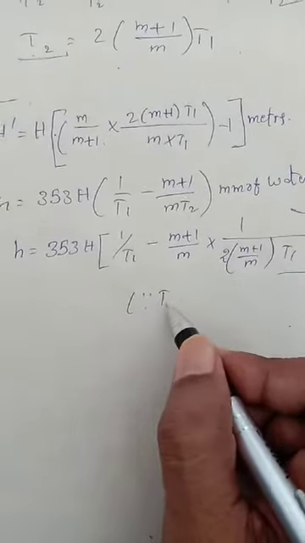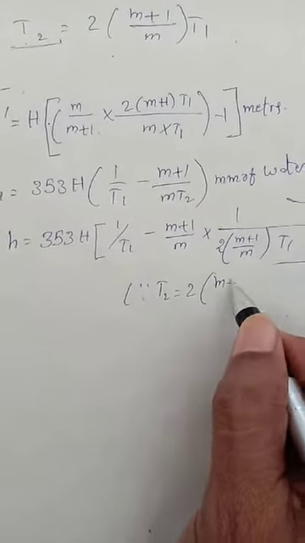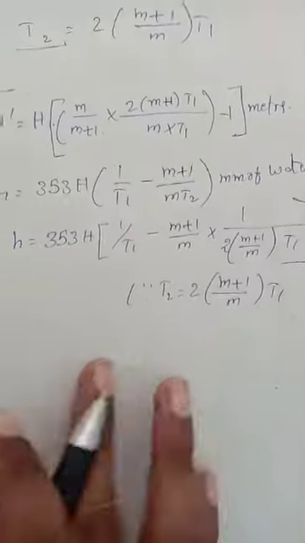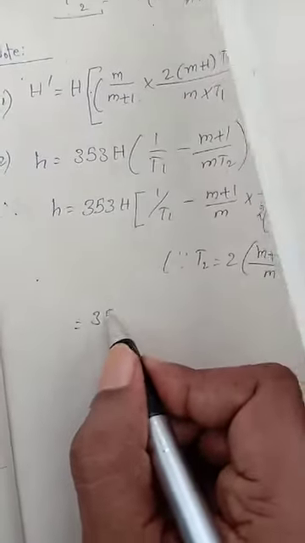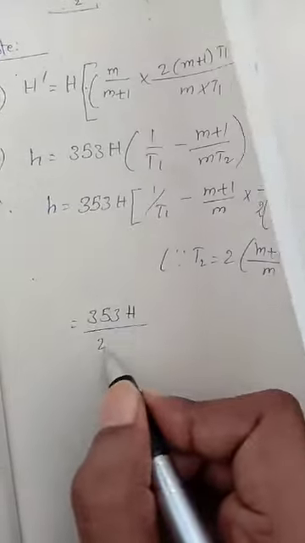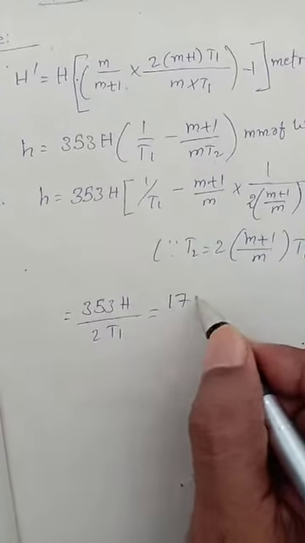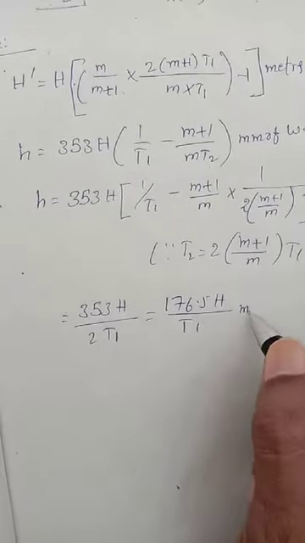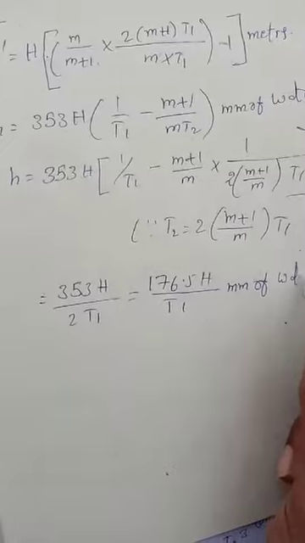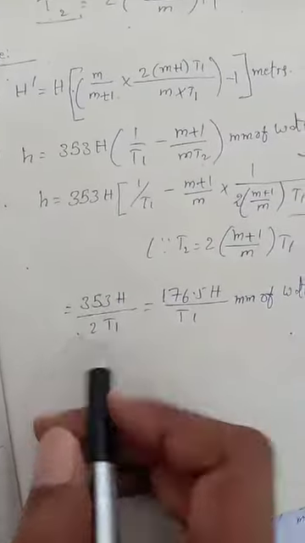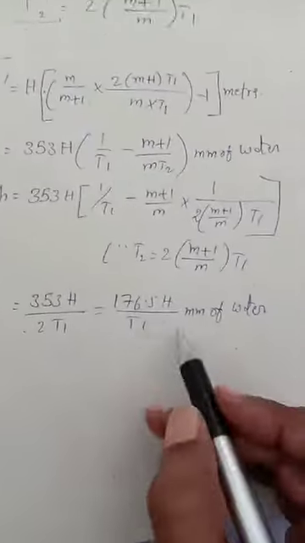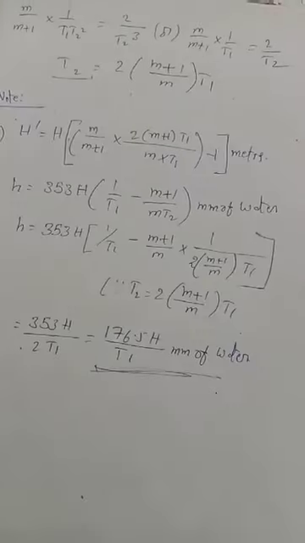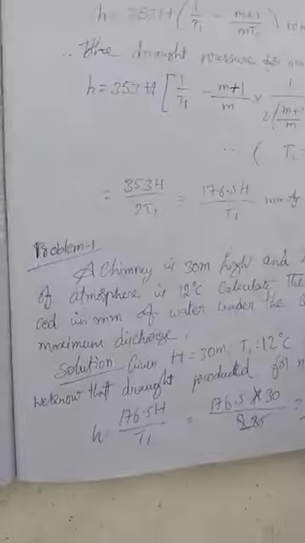Here, since T2 is equal to the value of T1, it will come here as 2 T1, then that is equal to 0.6 H by T1 mm of water. So this is the maximum pressure applied in draft. So these are the equations to solve the problems on chimney. Now we are going to see the first problem on chimney.